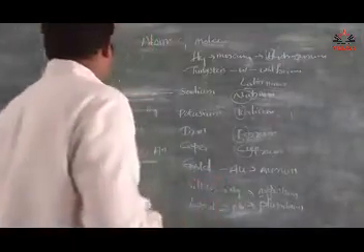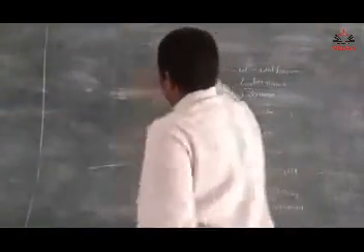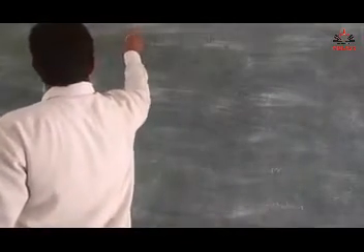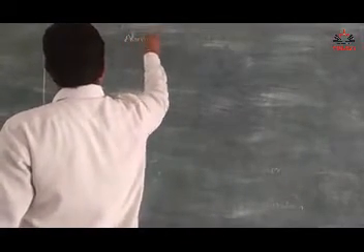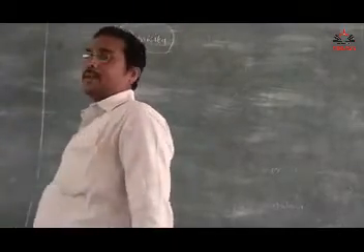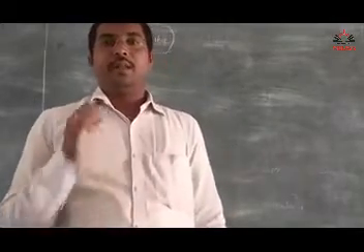Next thing, atomicity. What is atomicity, and what kinds of atomicity are there? Atomicity is nothing but the number of atoms constituting a molecule.